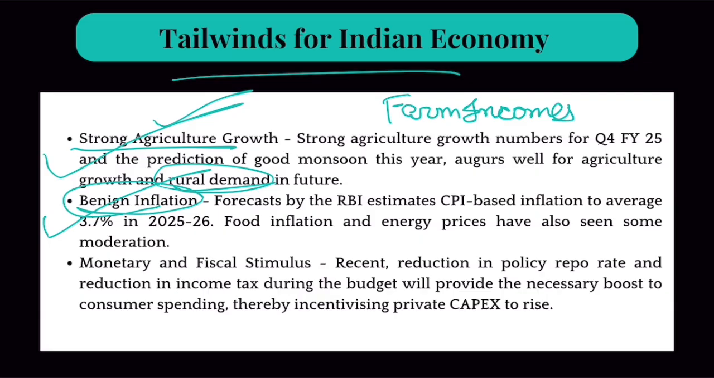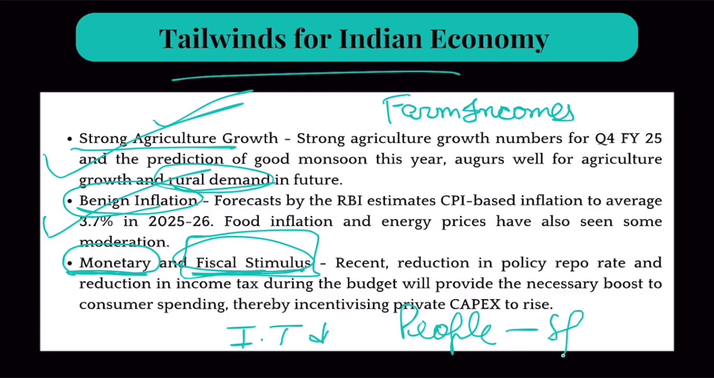Plus, RBI has provided a lot of monetary stimulus by reducing repo rate, which would show its impact a little later. Plus, in the budget this year, government reduced income tax rates. This is known as fiscal stimulus. All the budget policies are known as fiscal policies. So, government decided to reduce income tax. This would save more money with the people, which they'll use to spend. So urban consumption levels would increase. And when urban consumption levels increase, this would incentivize private investors to invest more. So these are some of the tailwinds which would push the economy.